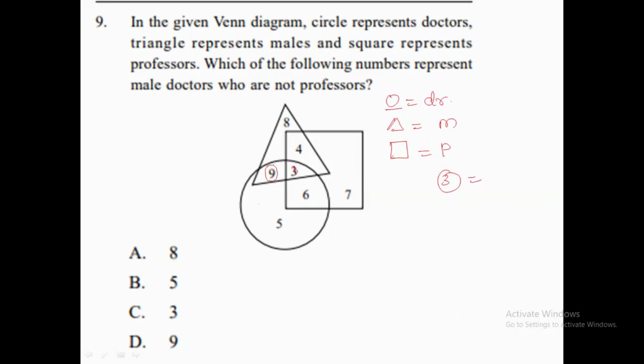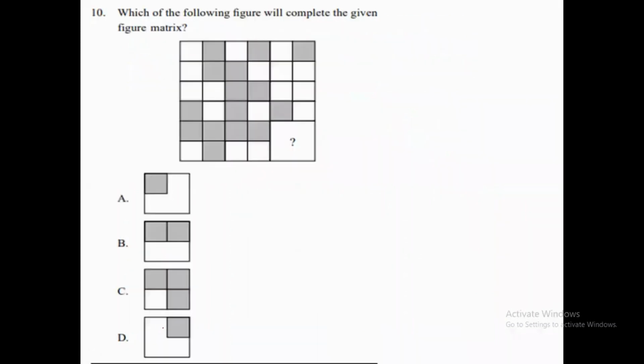Now we need to count the male doctors who are not professors, because this time we are not going to count the professors in it. So our correct answer should be 9 only, because 9 are male and also doctors. Okay, so the correct answer should be 9 only. Now let's move to the 10th question.